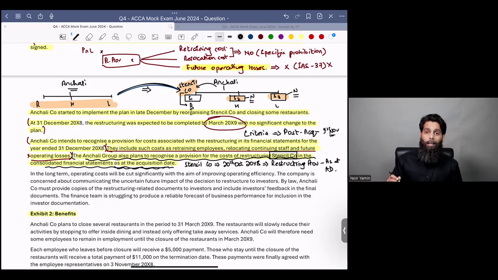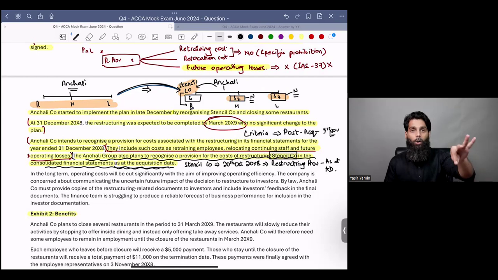So can they treat this restructuring provision as a pre-acquisition activity? The answer is no. Can anybody tell me what would be the consequence if Anchali company recognizes a restructuring provision at the acquisition date?